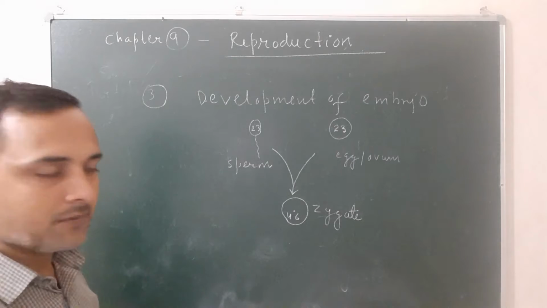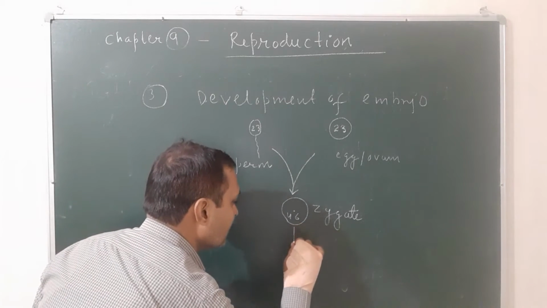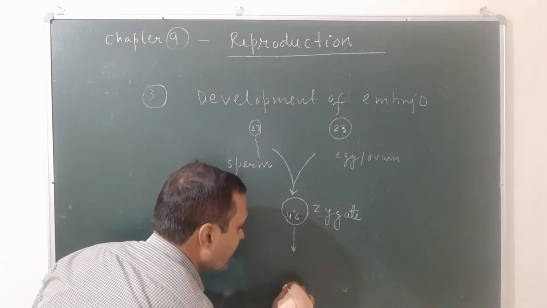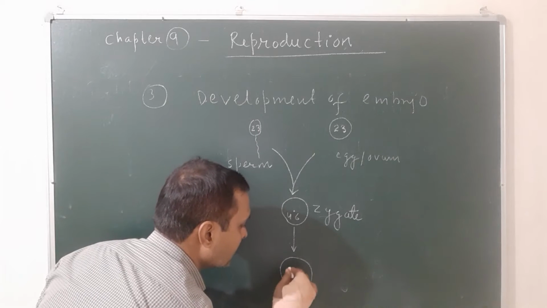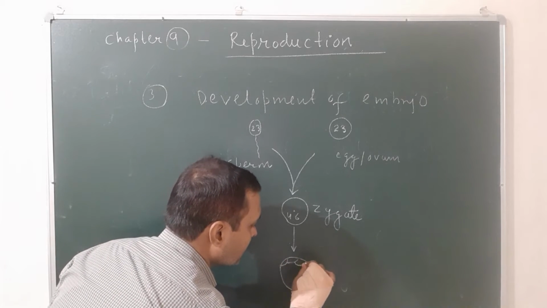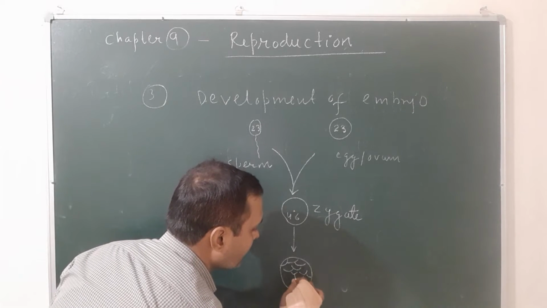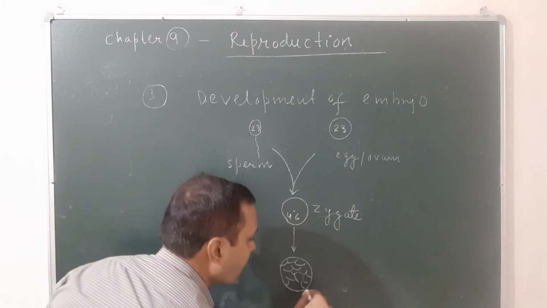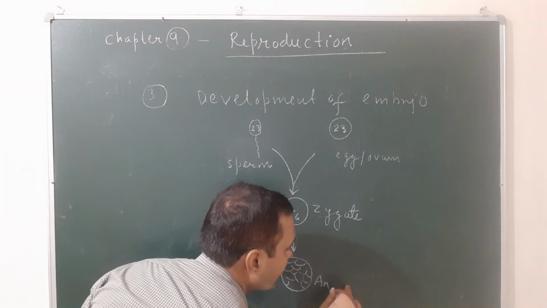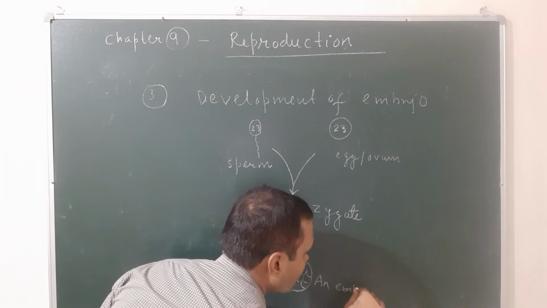After the formation of the zygote, this zygote divides multiple times and forms a multicellular structure, and this structure is known as an embryo. So what is an embryo?